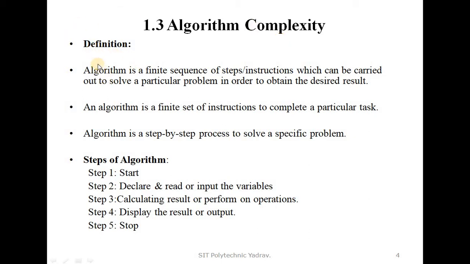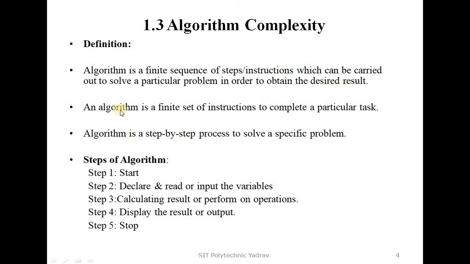The definition: an algorithm is a finite sequence of steps or instructions which can be carried out to solve a particular problem in order to obtain the desired result. Finite means fixed sequence of steps or instructions through which we solve a particular problem and obtain the result.